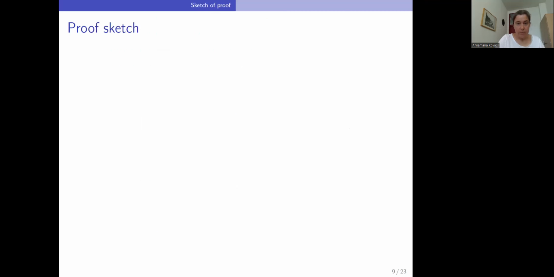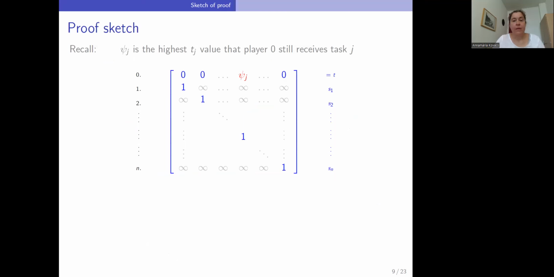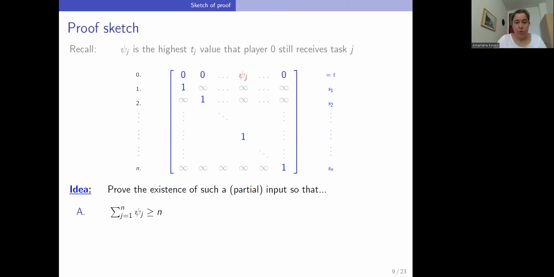And now let me finally tell you the most important ideas of our proof. Let us fix an arbitrary weakly monotone allocation. Recall that psi is the boundary value, and the plan is to prove the existence of a machine, here in this input it is machine 0, and a set of tasks with pairwise different other machines, so that the sum of the psi values for these tasks is at least n. Let's say this is part A of our proof, or property A.